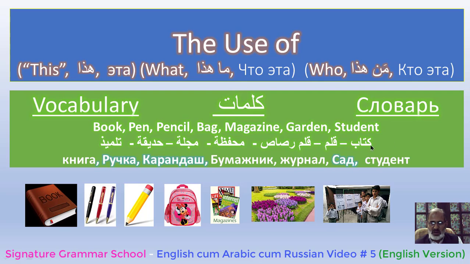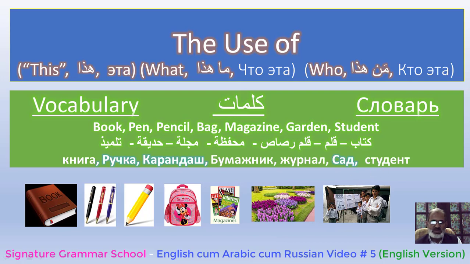Likewise in Russian, for book we have kniga, it's N in Russian, kniga, and for pen it's ruchka, it's R in Russian, and it's cha, ruchka. And for pencil the word is karandash, for bag it is bumazhnik, it's N in Russian. And for magazine it is zhurnal. And for garden in Russian it is sad. For student it is student.